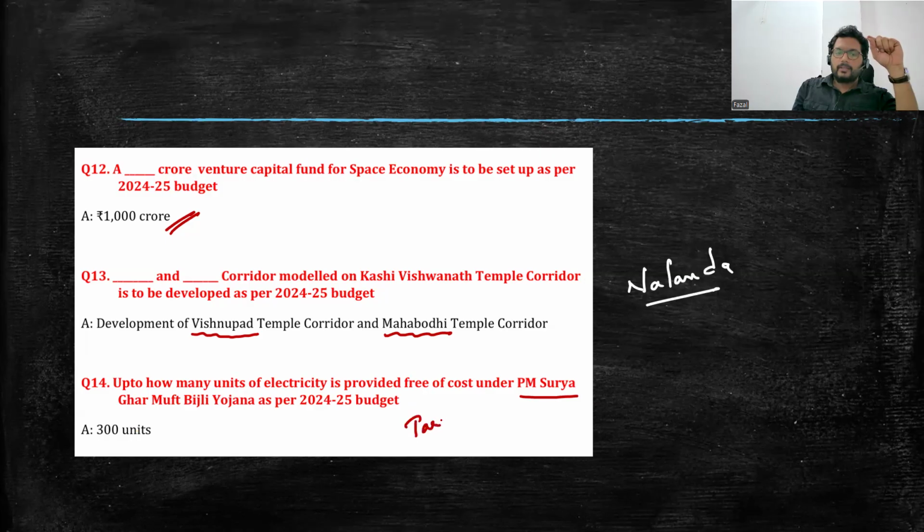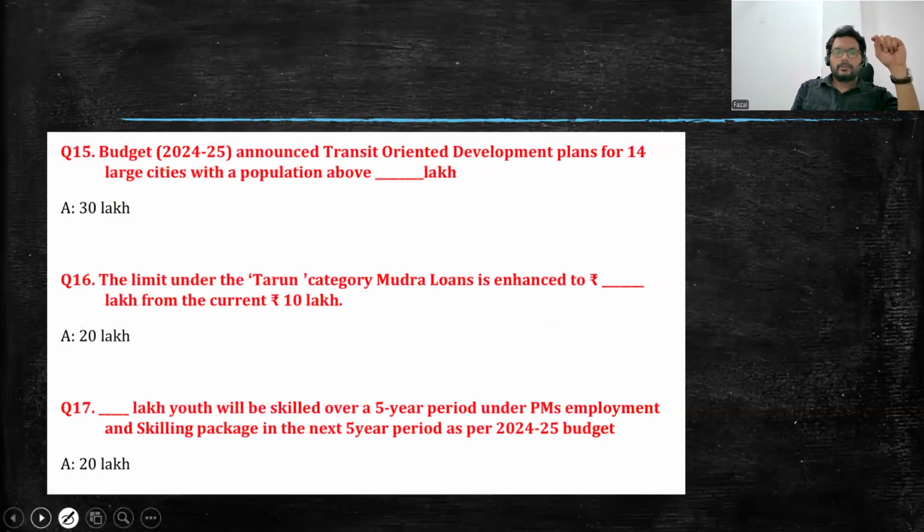Even that is being covered in the budget. All right, how many set of people are being given benefited? So remember this scheme, PM Surya Ghar Muft Bijli Yojana. And next important, Budget 2024-25 announced transit oriented development plans for 14 large cities with a population of above 30 lakhs.